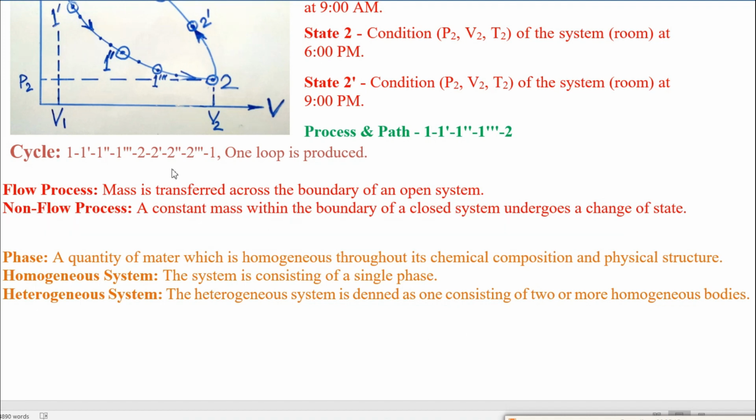So mass is transferred across the boundary, here the casing of the pump, of an open system. Here the pump is called an open system. So here the process is a flow process.